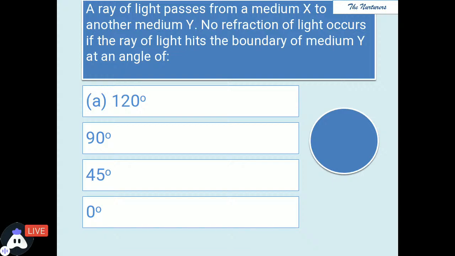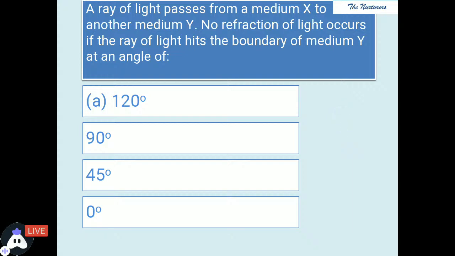A ray of light passes from medium X to another medium Y. No refraction of light occurs if the ray of light hits the boundary of medium Y at an angle of... So there is a ray coming from medium X to medium Y, and when it goes from medium X to medium Y, no refraction occurs. You have to tell what would be the angle. Hurry up. Yes. Great, students.